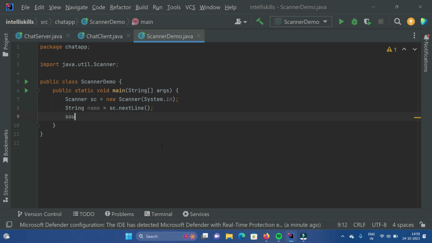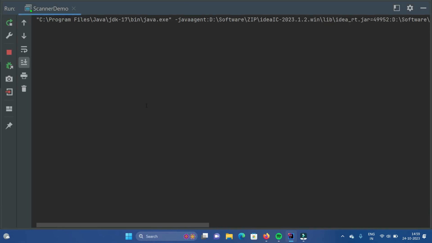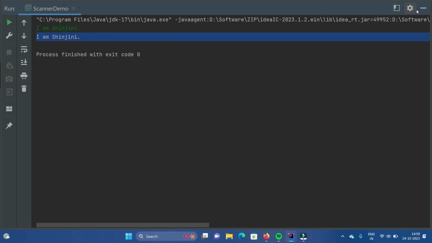Now I want to print name. Let's run the program now. Let me give over here, I am Shinjini. So what does it print? It prints the value of name. So what is the value of name? It is I am Shinjini, so it prints I am Shinjini.